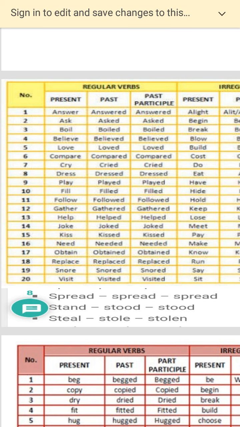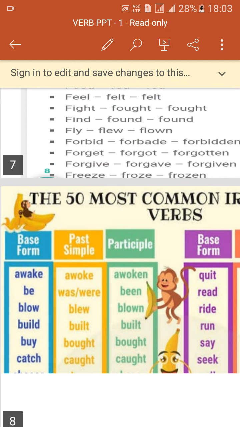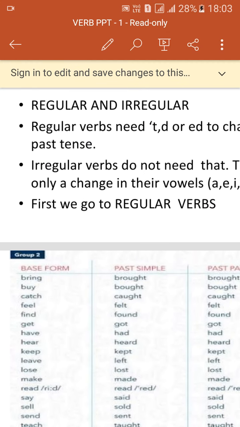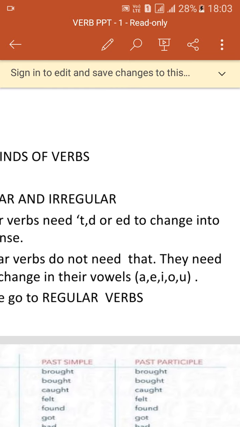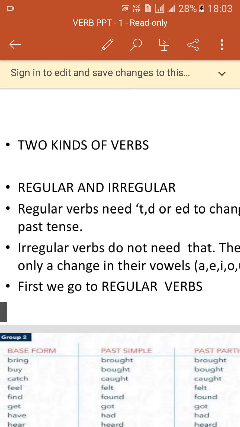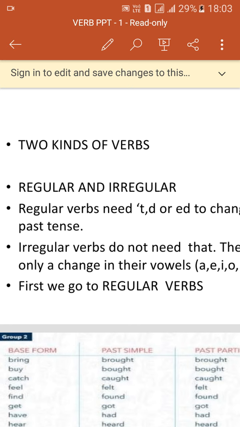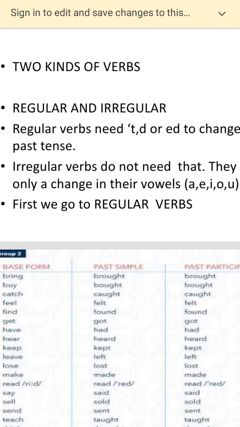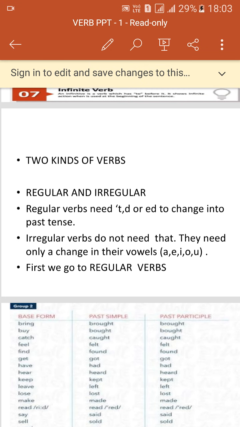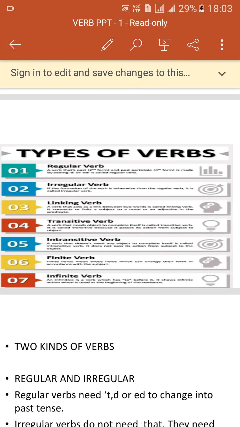And then in regular verbs, what do you have to add? Remember, always T, D or ED. Alright, which are given. So you have T, D or ED to change into past tense. Alright, hope the things are clear. The more you practice, the better you will be able to understand it. And I will leave you with some assignments also. Kindly do them, and we'll continue with verbs again in the next class.